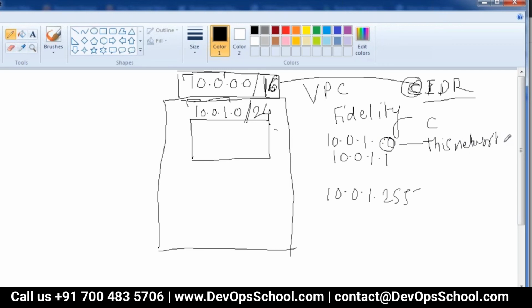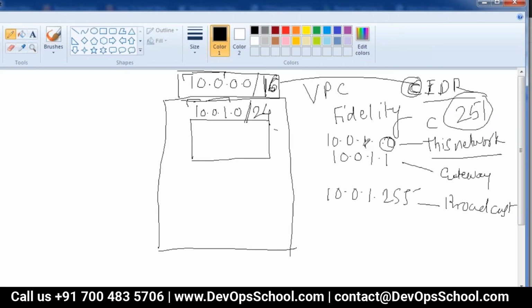If you remember your college days, this address is called the network address, so it is not used for assigning to a host. This usually will be your gateway, and this is your broadcast address. So 3 are gone out of 256 combinations, and we are left with 253. Now in AWS, there is one reserved for DNS, one reserved for DHCP, etc. So actually you get 251 addressable addresses in this /24 network.